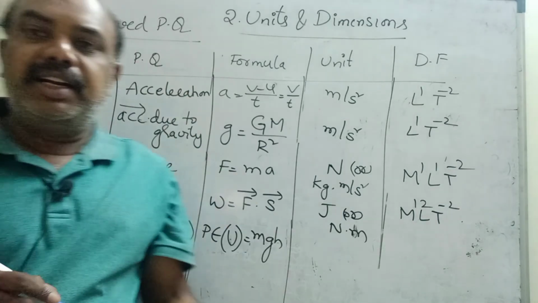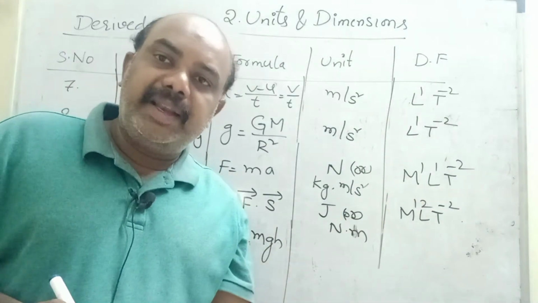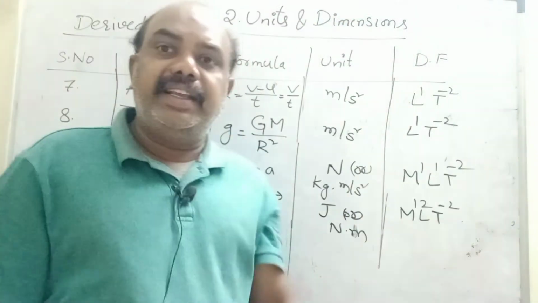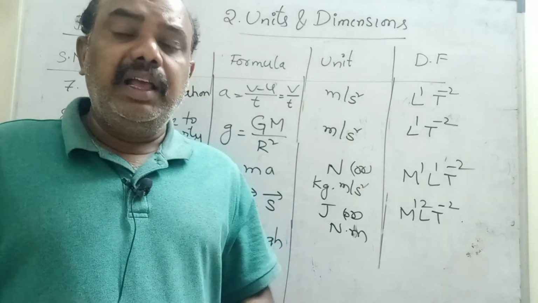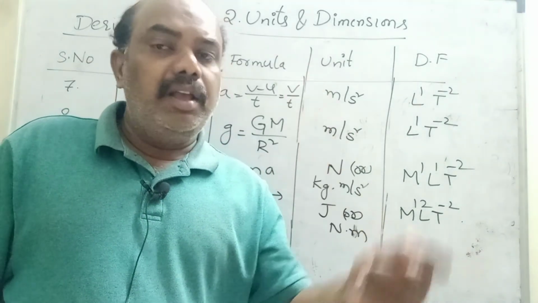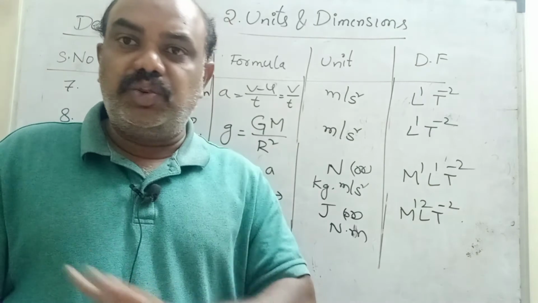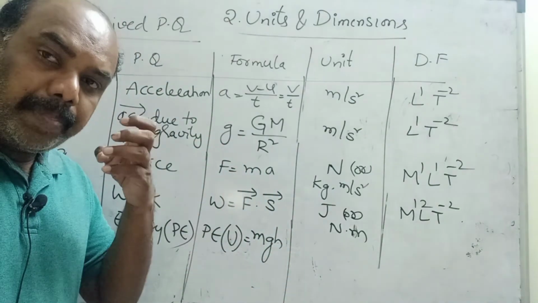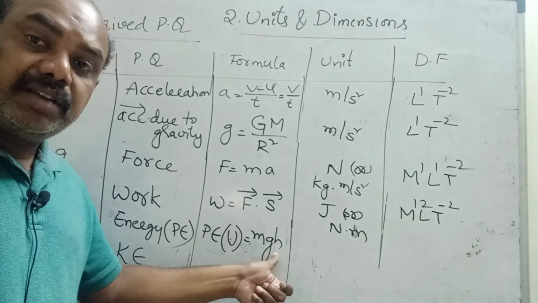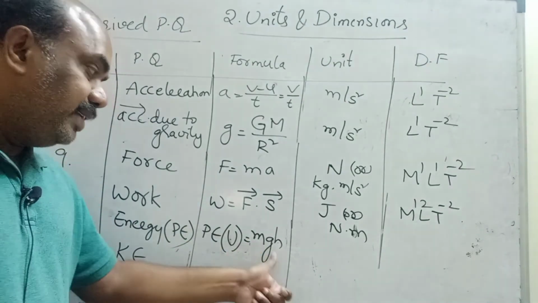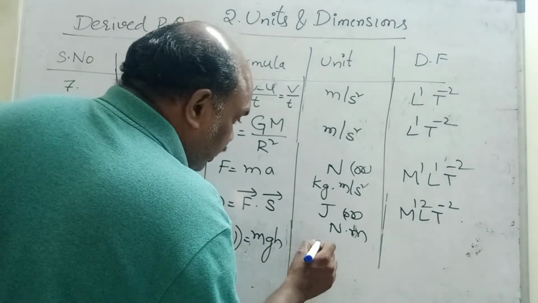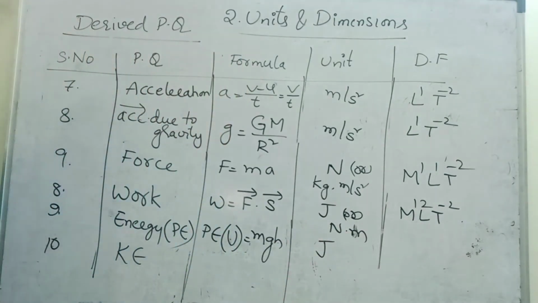What is potential energy? If a hammer is there on the ground, it doesn't have any energy. If it is raised to a certain height, it gets some energy. That means the raised hammer has energy, whereas when it is placed on the ground, it has no energy. The hammer got energy because of the height. So potential energy depends on height. Potential energy unit is also joule. Work unit, potential energy, kinetic energy, all are same. All units are joule only.